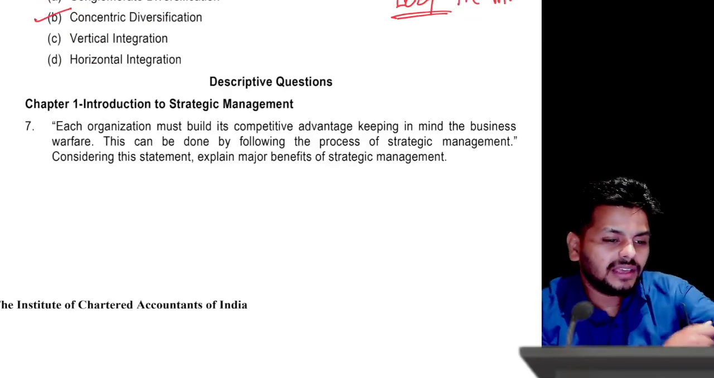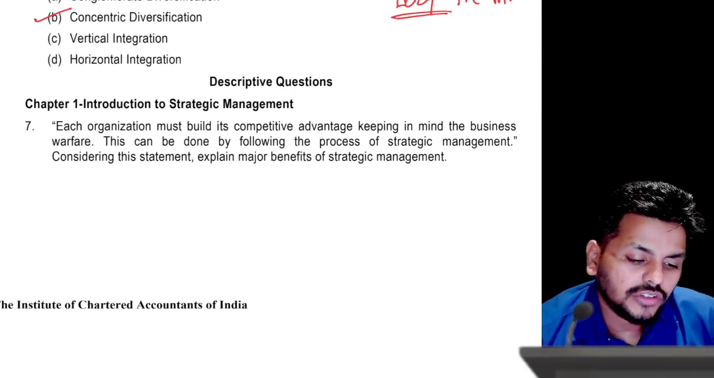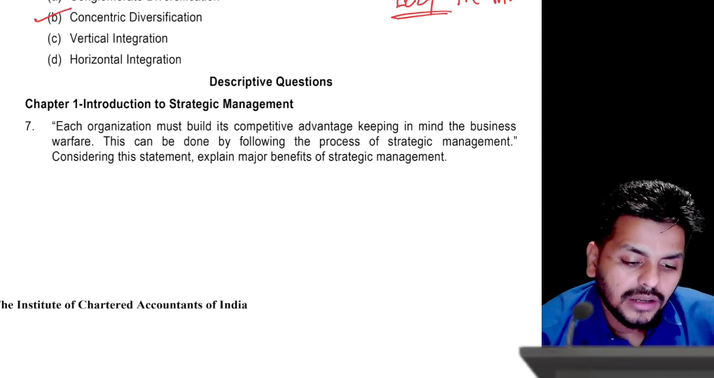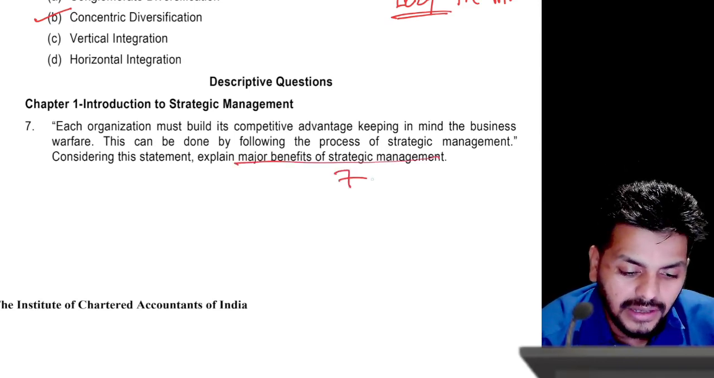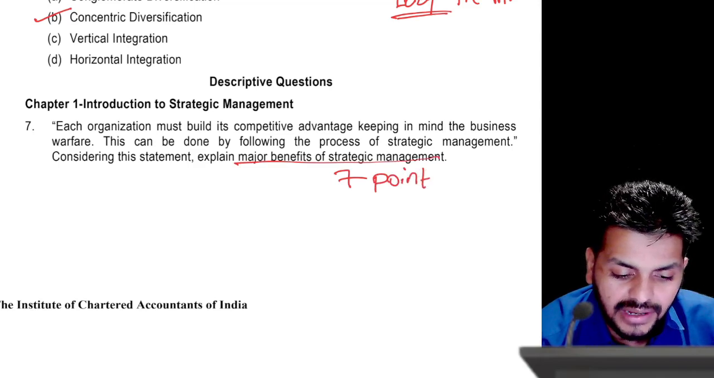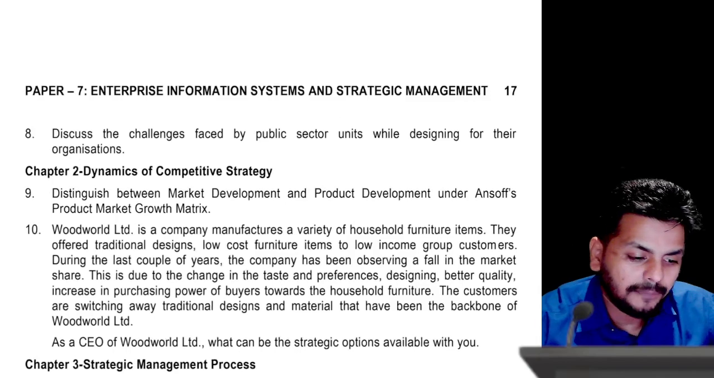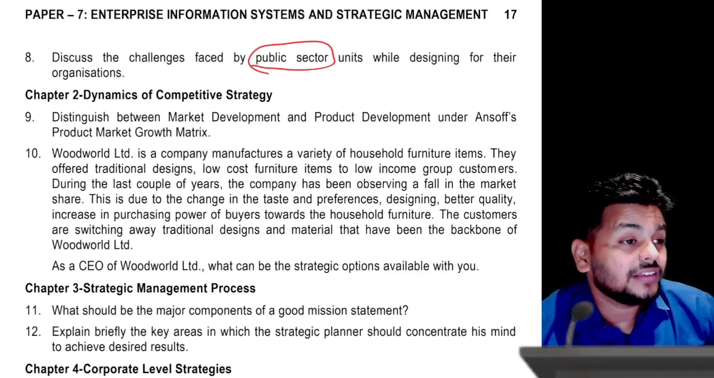Okay, this I believe is a straight question, but they're giving some story in the first 2 lines. Each organization must build its own competitive advantage, keeping in mind the business warfare. How do you do this? Explain the major benefits. So these are the 7 points that we have to write in terms of what are the importance of strategic management. Easy question.